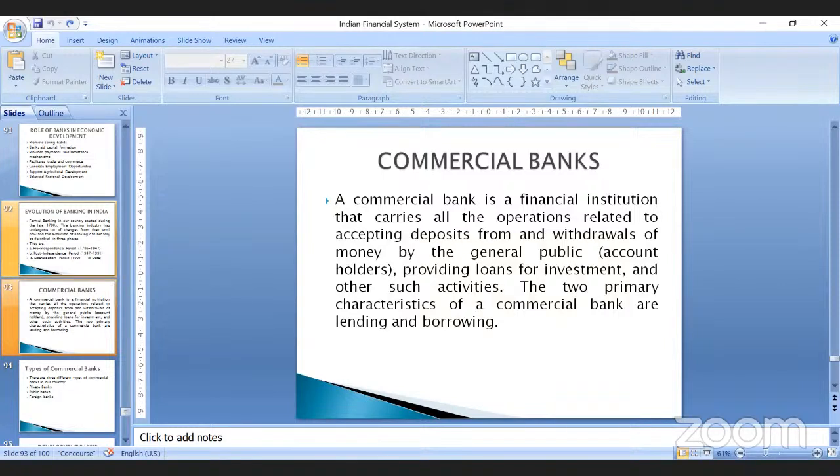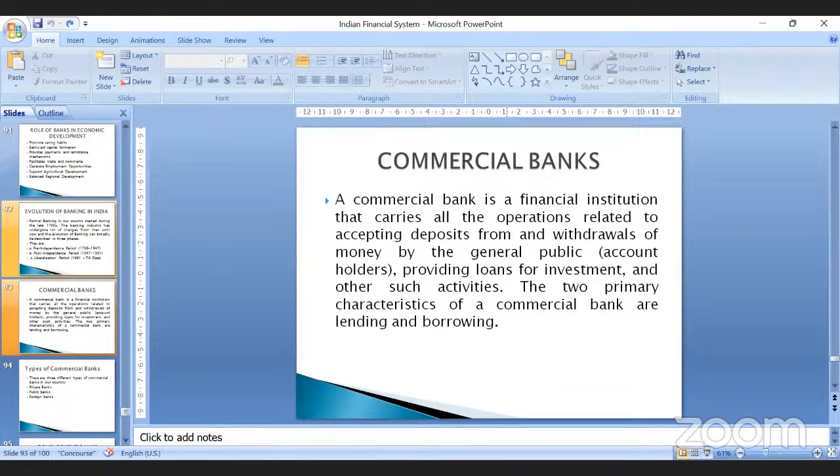Now, what is this commercial bank? A commercial bank is a financial institution or a financial intermediary which carries out all the banking operations like accepting deposits, lending money to the general public, or providing an option for investment in order to earn profits. Commercial, as the name itself indicates, they are profit making organizations who carry out business operations in order to make a profit.